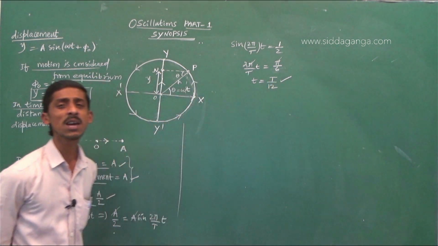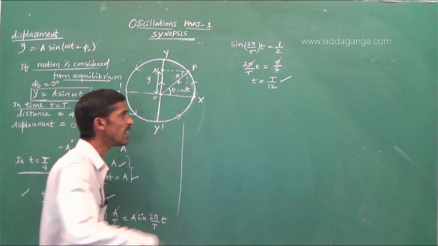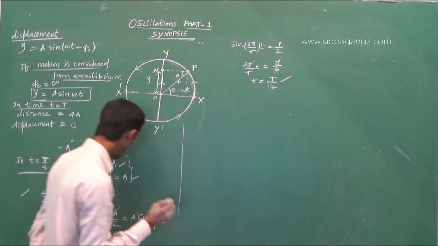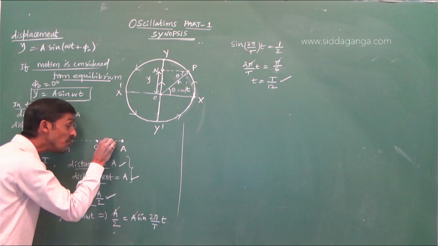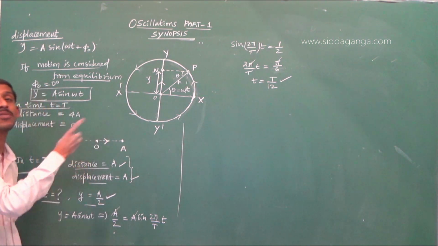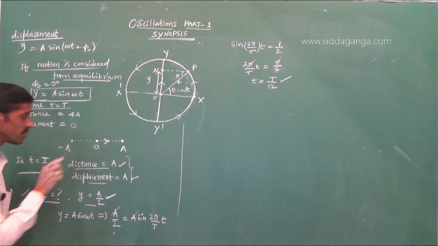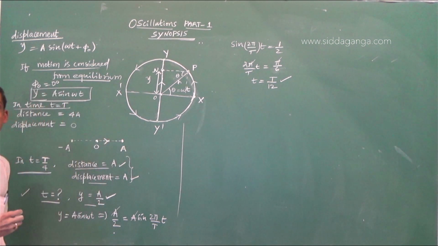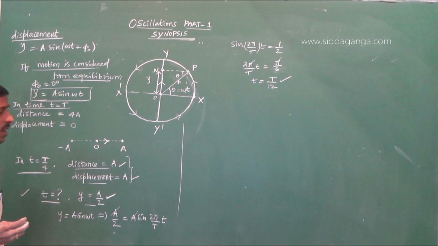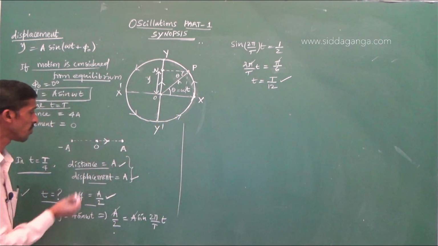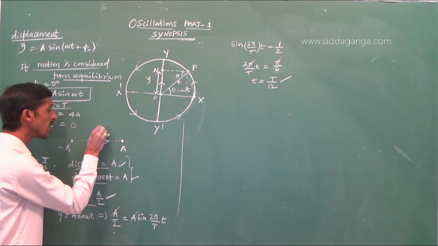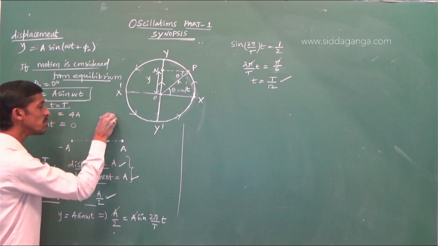So in a time equal to T by 12, the particle will cover half of the amplitude if motion started from equilibrium. So what is the time for the remaining distance? For half of the amplitude the time is T by 12.